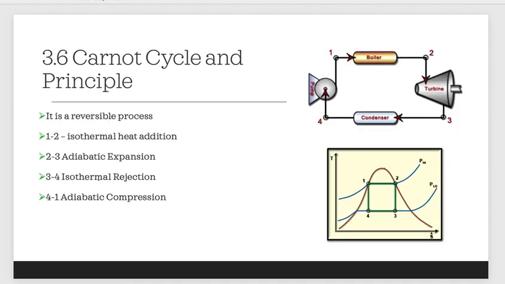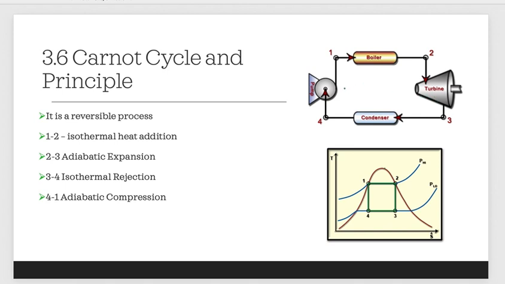Next, we go to the Carnot cycle and principle. And this Carnot cycle, I present it with these devices. In this diagram, we have pump, we have boiler, we have turbine, and we have condenser. The compressor and turbine we already covered in the SFEE devices topic.